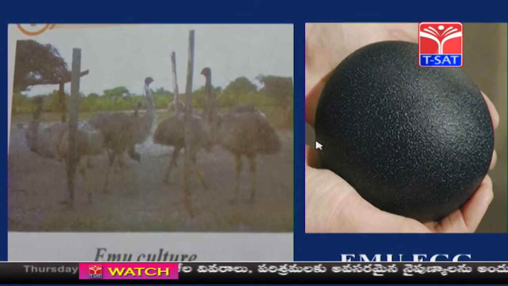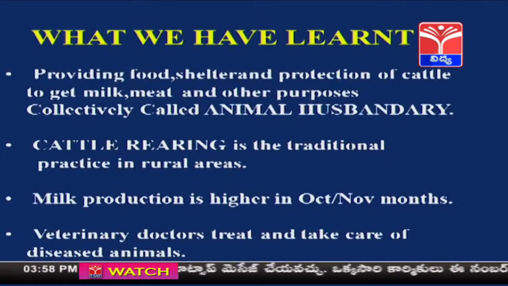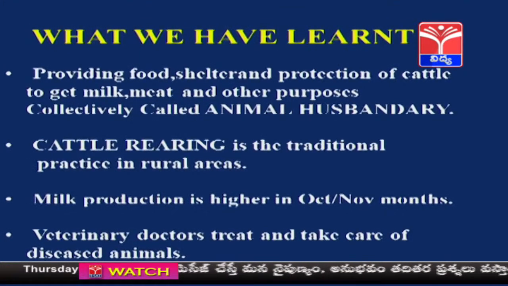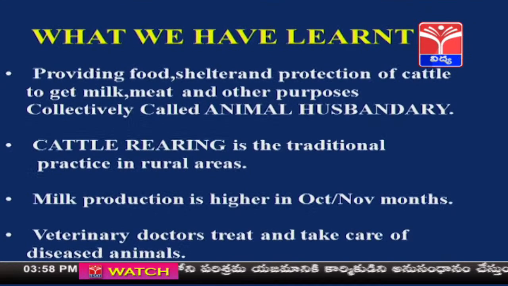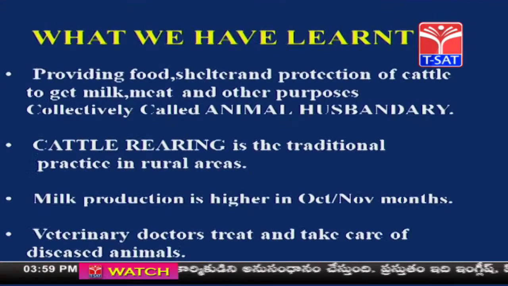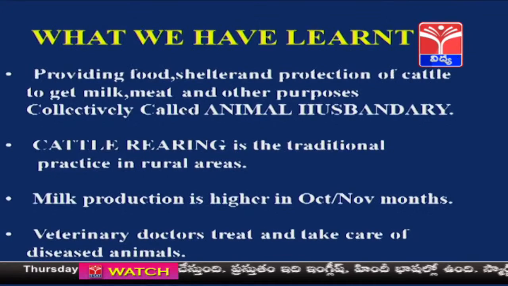Have you understood, children? So, we have seen poultry management. Let us recapitulate what we have studied till now. Providing food, shelter and protection to cattle to get milk, meat and other purposes is collectively called animal husbandry. Cattle rearing is the traditional practice in rural areas. Milk production is higher in October or November months.